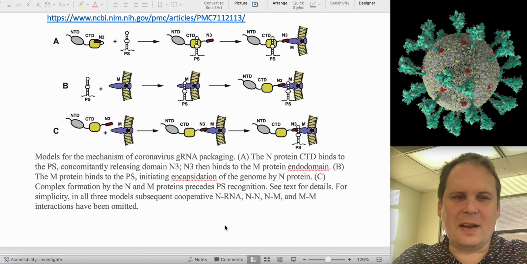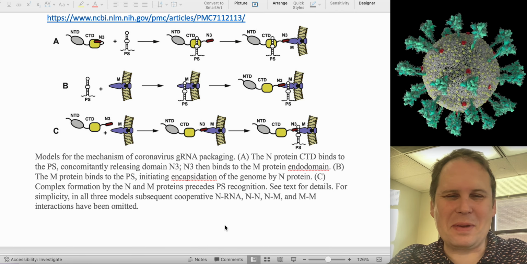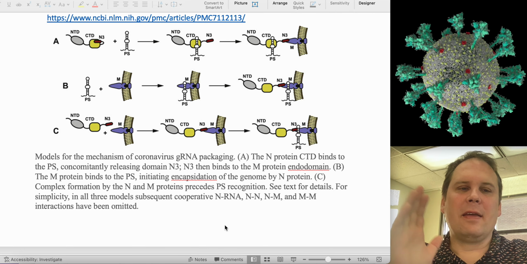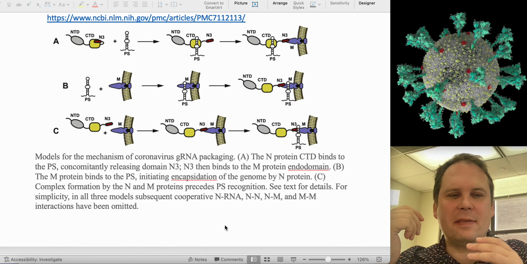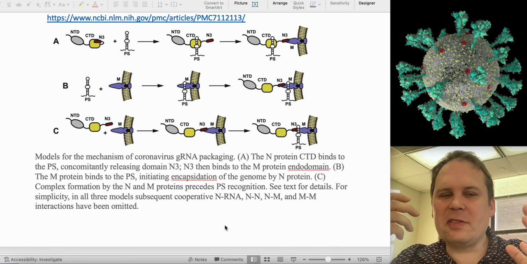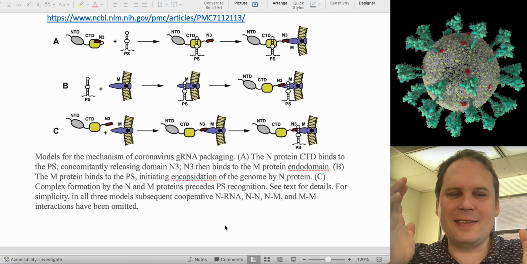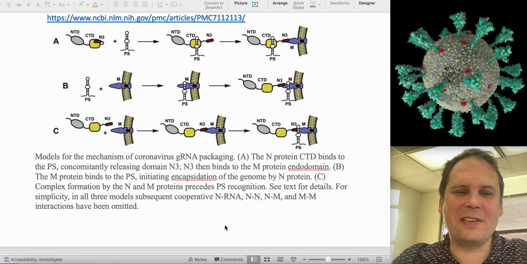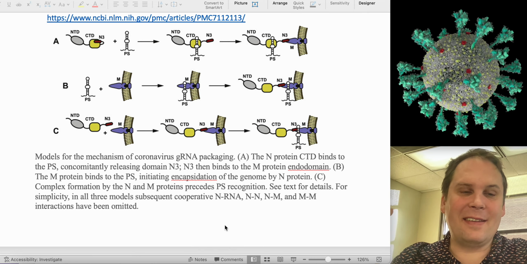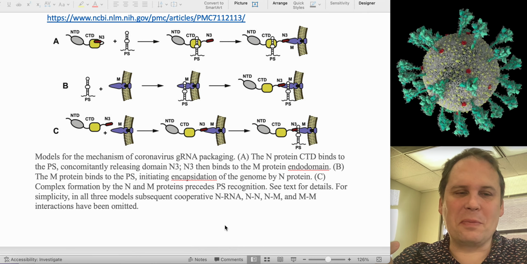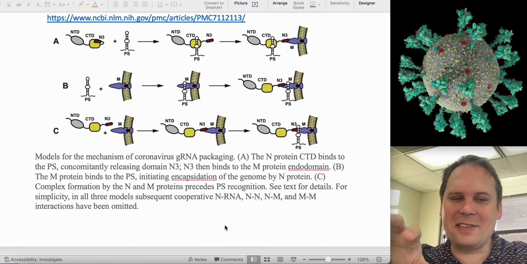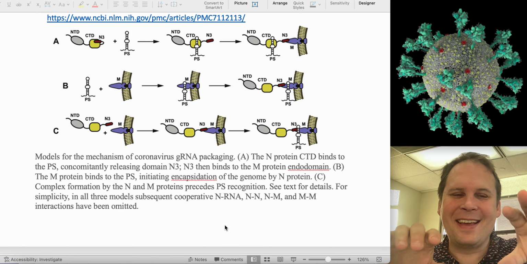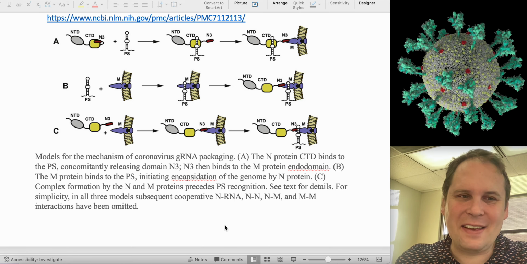Let's finish up coronavirus assembly. So, the point of this one is that we get to a point and we're not sure exactly what happens, but here's a nice diagram of the three reasonable explanations. And frankly, there are a lot of situations like this where we know that we have this starting point, this ending point, and the thing in the middle is not quite clear.